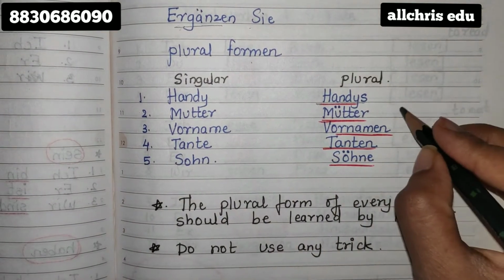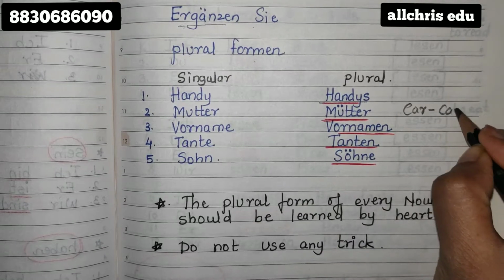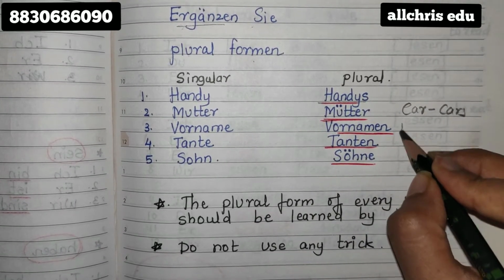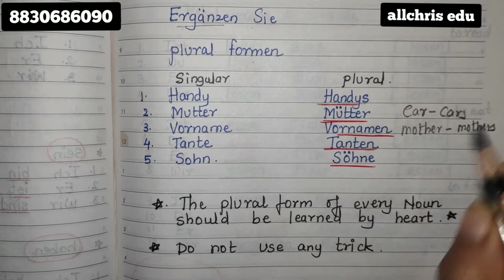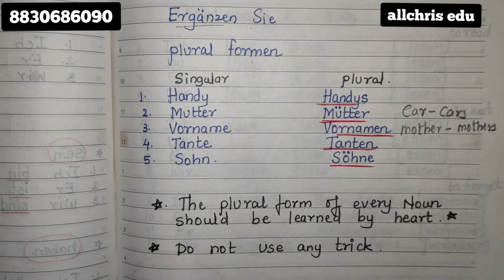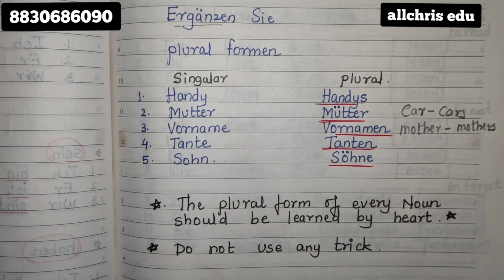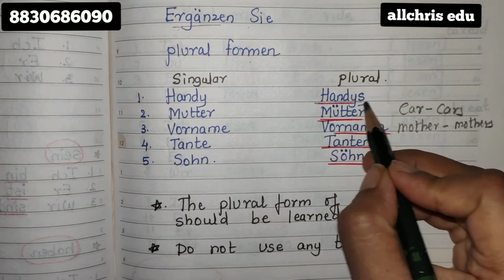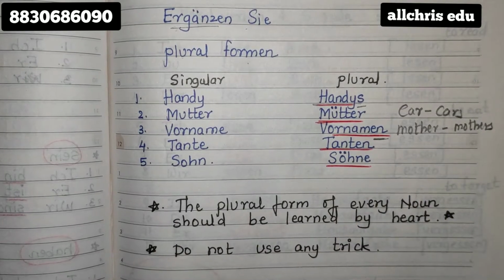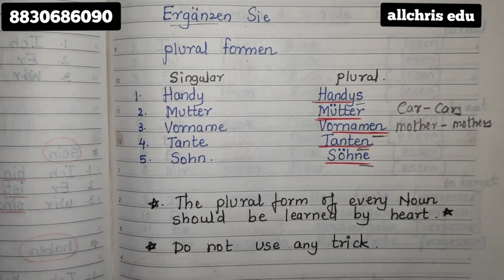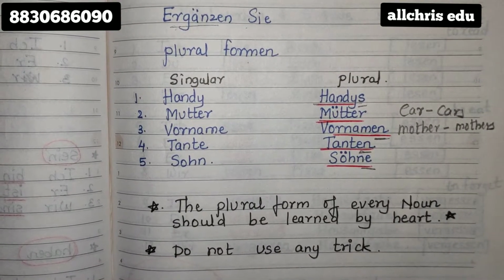Like for example, in English, car. Plural form of cars, students, what do you think? It is cars, of course. If I give you the word mother, plural form of mother, mothers. Like this. But in German, this is not the case. In German, all the plural forms you need to learn by heart. The endings keep on changing. There are different changes in the spellings of the plural forms. As you can see, different endings are there, different vocabularies are added, different alphabets are added.